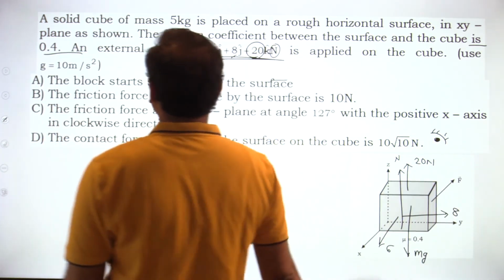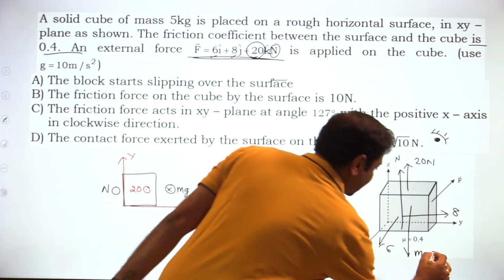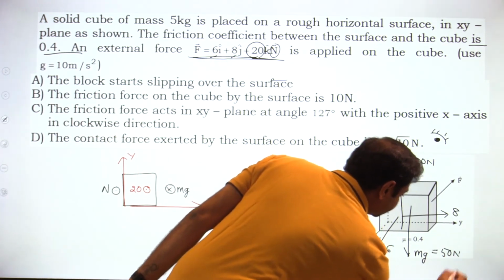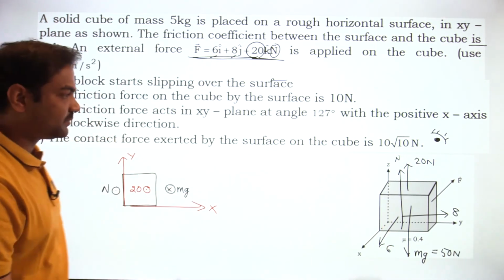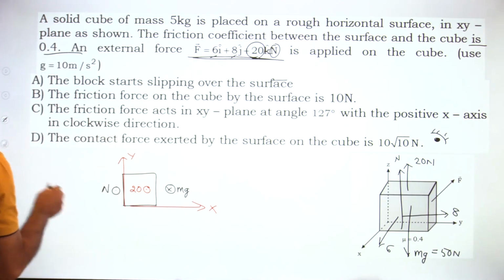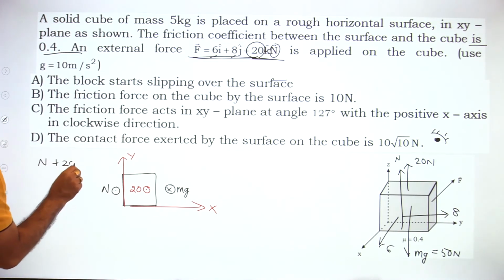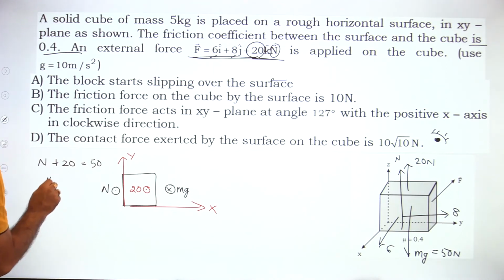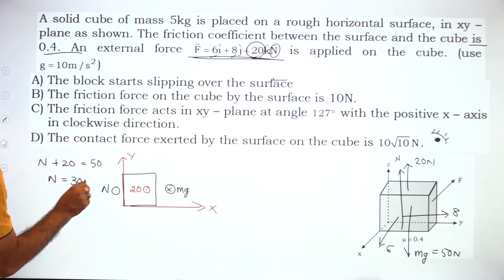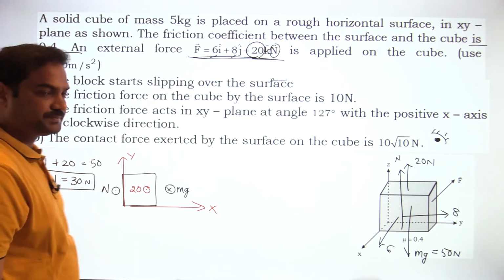So then the mass of the object is 5 kg. Then the mg value will become 50 Newton, so that we can find out the normal reaction. What is the normal reaction value? I can write down that N plus 20 should be equal to mg value 50. Then N value is how much? 30 Newton. This is the normal reaction.